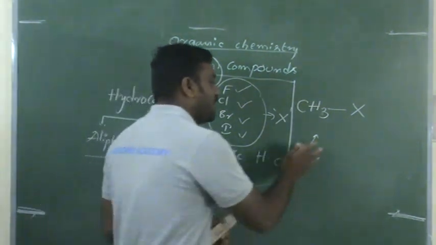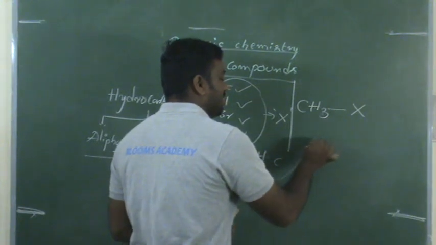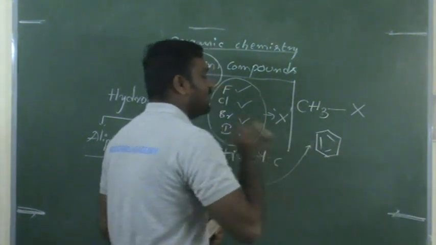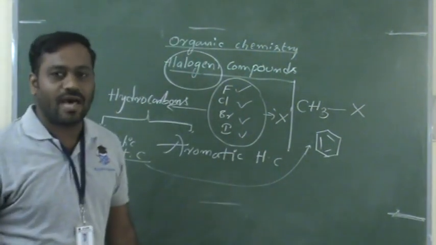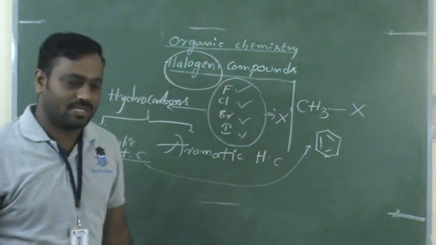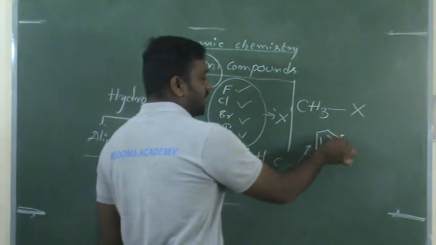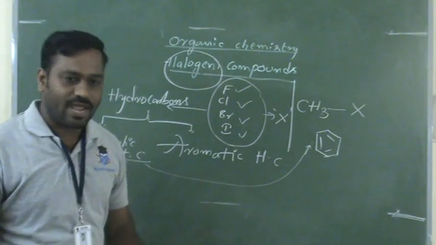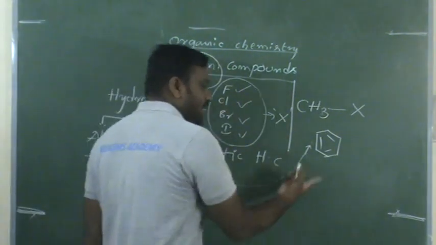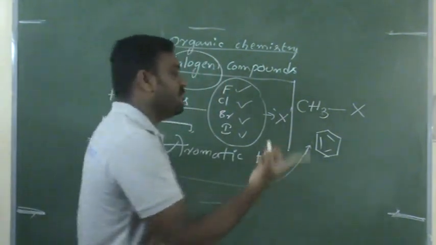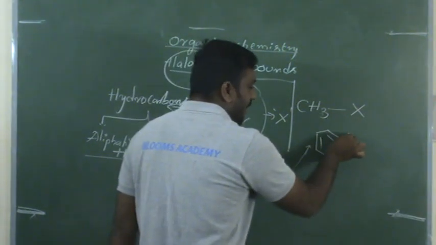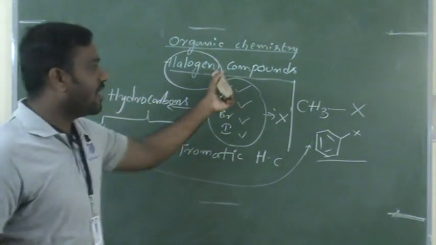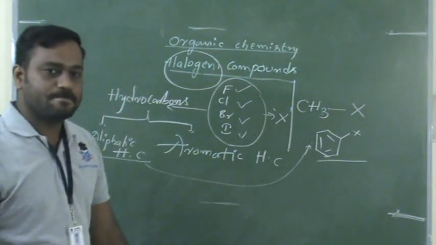The best example of an aromatic hydrocarbon is, I think a silly question, right? Yes, of course, benzene. In benzene, each carbon atom is attached to one hydrogen atom. From any one carbon atom, we remove the hydrogen and attach a halogen.